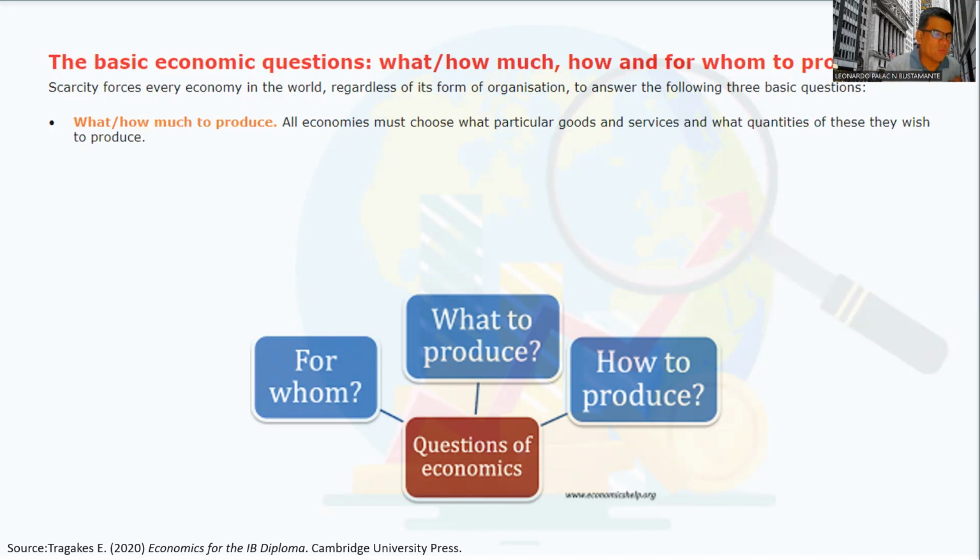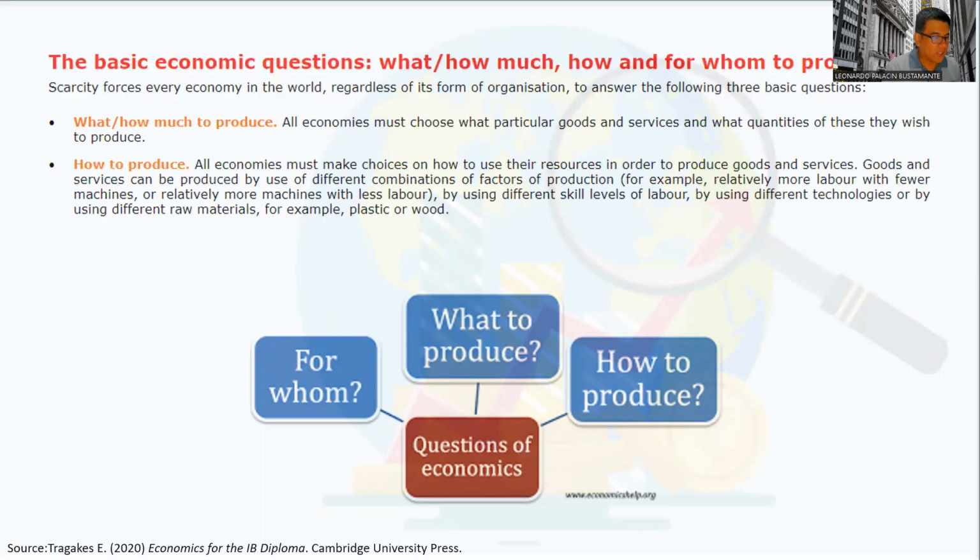What to produce or how much to produce? All economies need to choose the particular goods or services and the quantities that they wish to produce. Peru, for example, is a country that exports minerals. There are other countries that export or sell finance services. So they need to be clear on what to focus on, what is more productive for them.